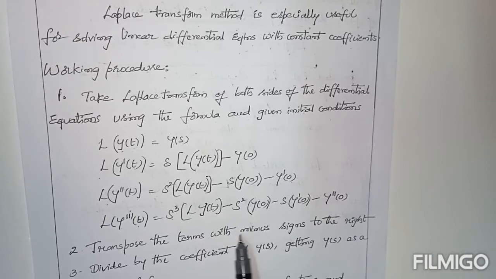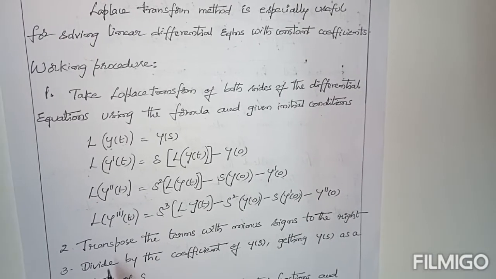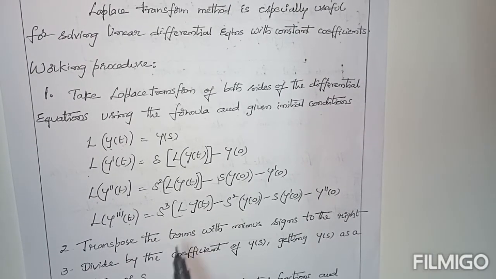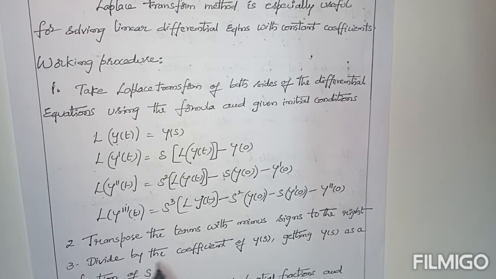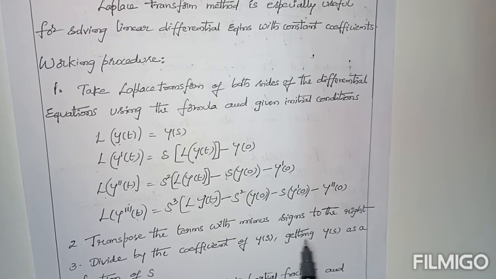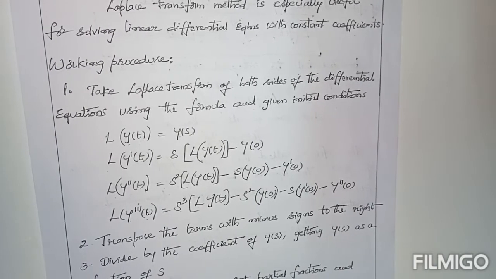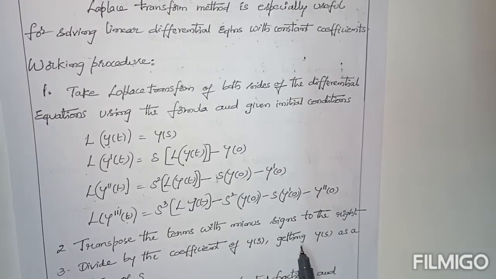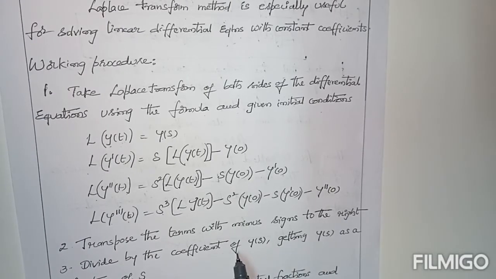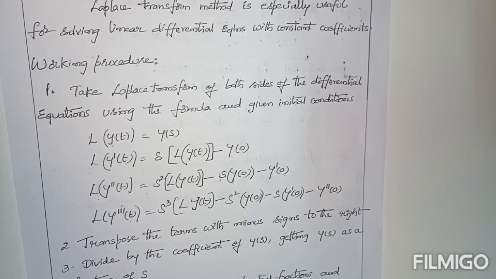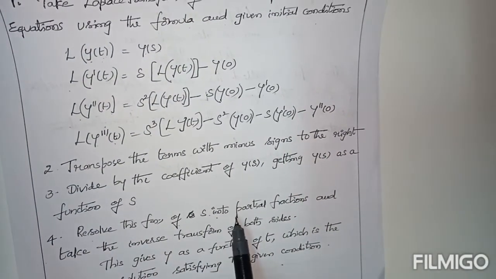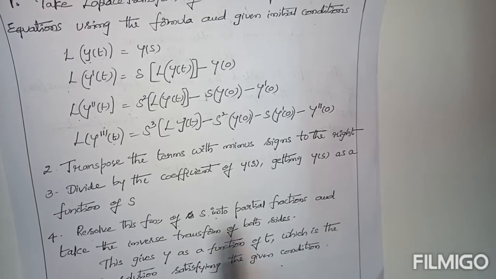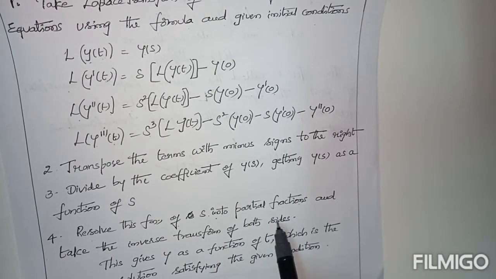Transfer the terms with minus signs to the right, that is, move the terms to the right by changing the signs. After that, divide by the coefficient of Y of s, getting Y of s as a function of s. Then resolve this function of s into partial fractions and take the inverse transform of both sides.